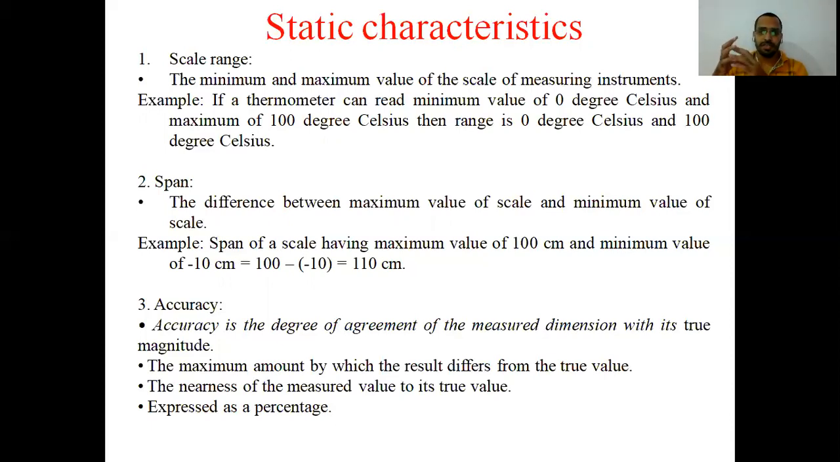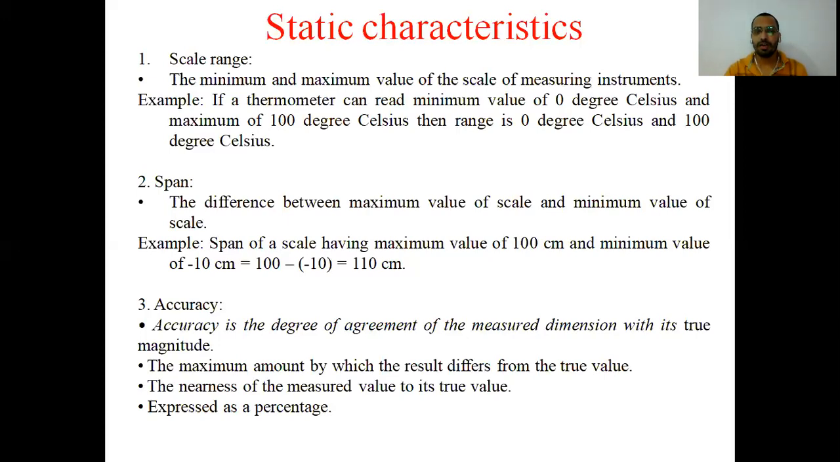Let us suppose there is a body which is the standard one, and if the measured value is close to it, this is accuracy. This measured value is close to the standard. So when it is very close to the standard, then the accuracy is high. Or we can say it is the maximum amount by which the result differs from the true value. We can also say it is the nearness of the measurement to the true value. We always express accuracy in terms of percentage.